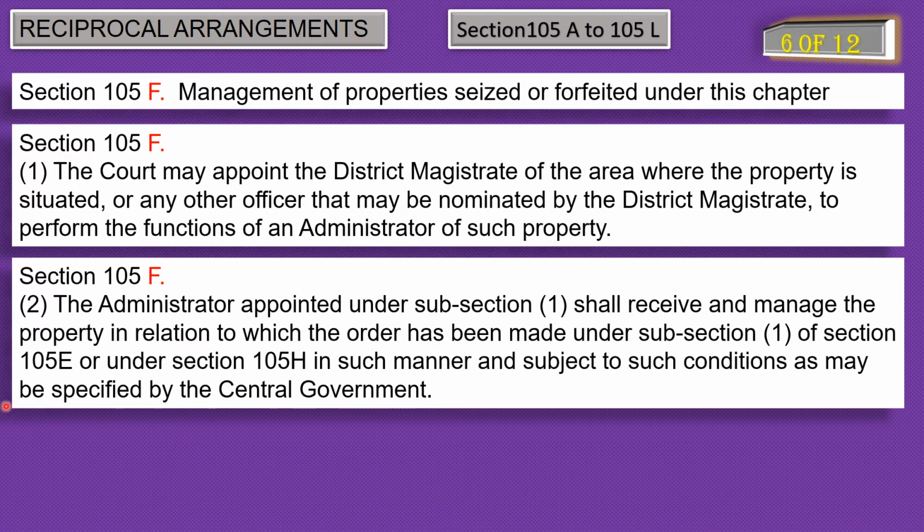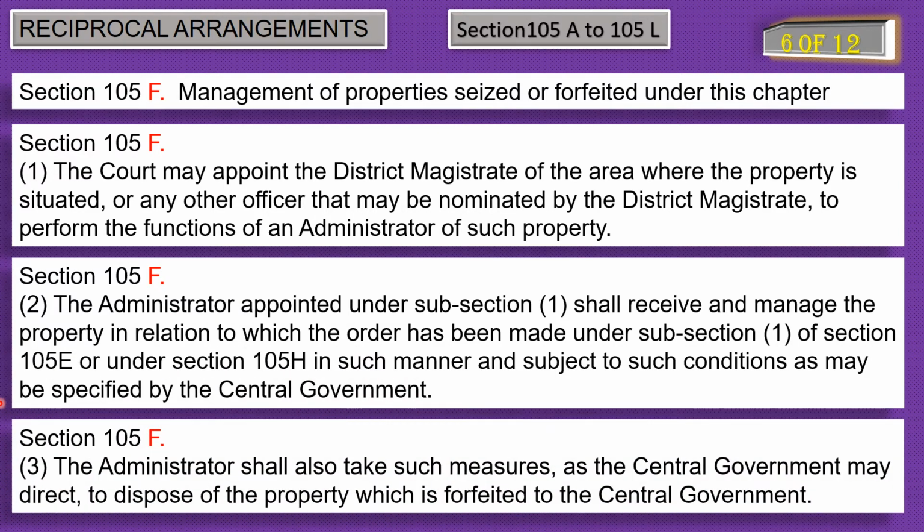Let's come to the third point. Subsection 3 of section 105F. The administrator shall also take such measures as the central government may direct to dispose of the property which is forfeited to the central government.